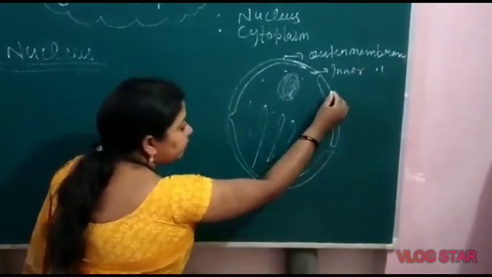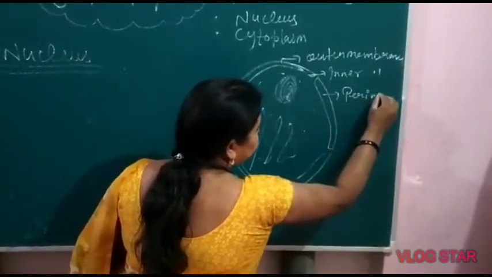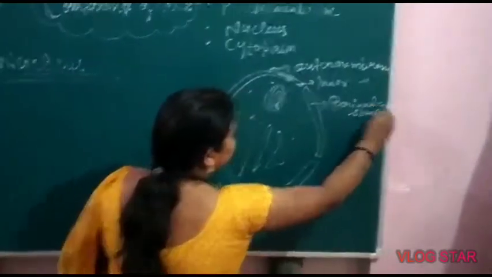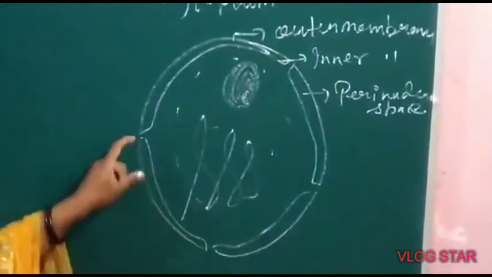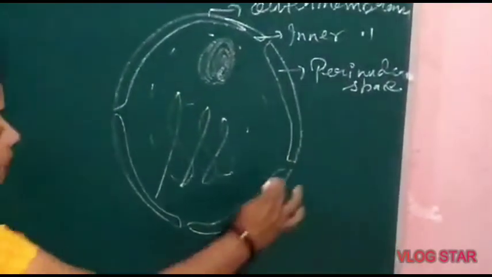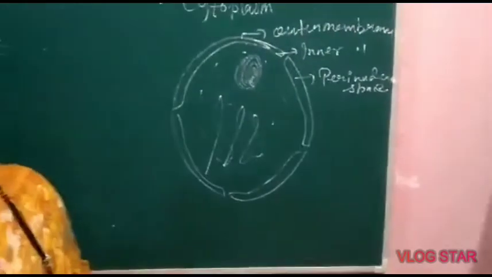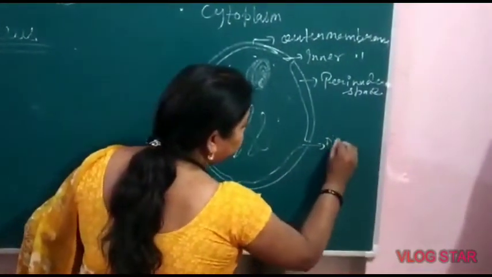And the space between these two membranes is the perinuclear space. These nuclear membranes are ruptured at many places in the form of pores. These pores are called nuclear pores.